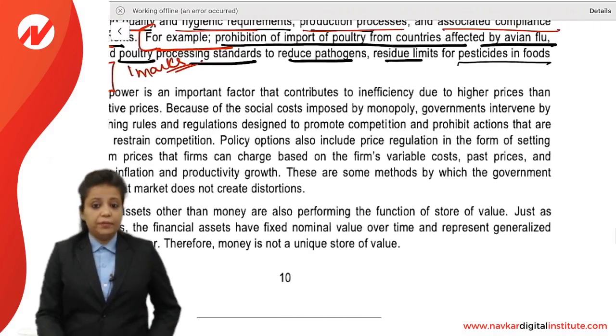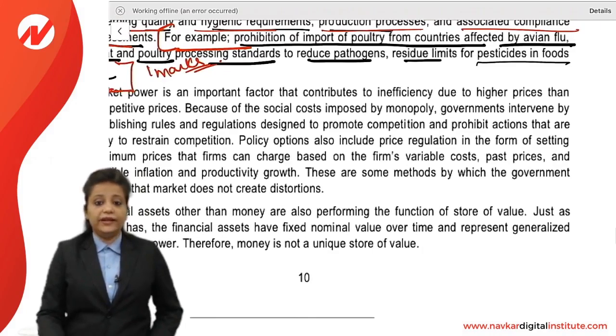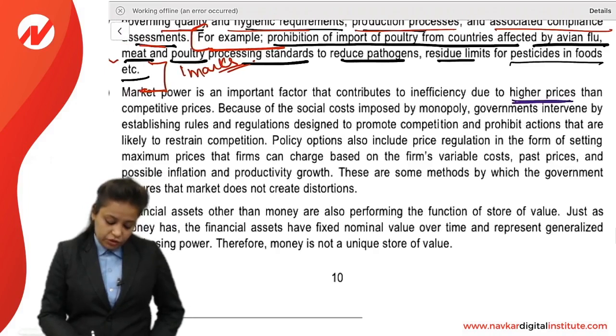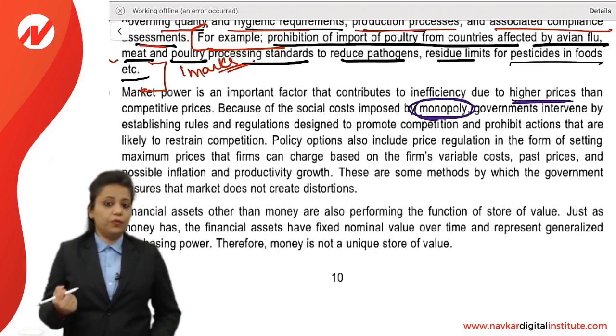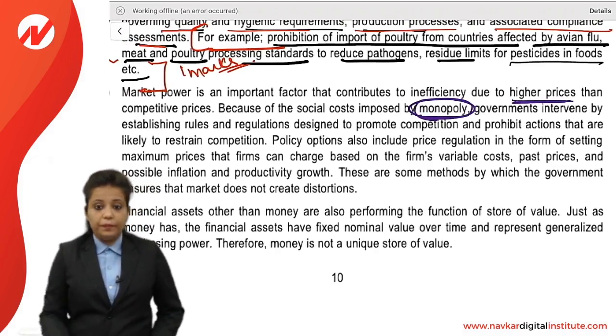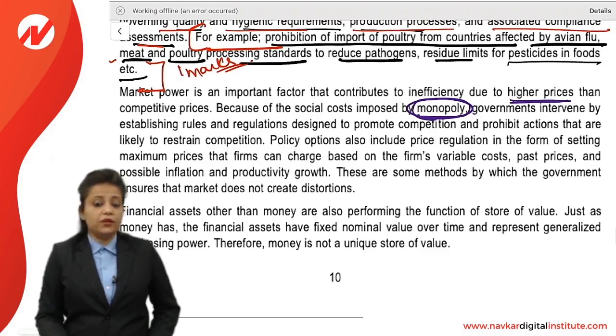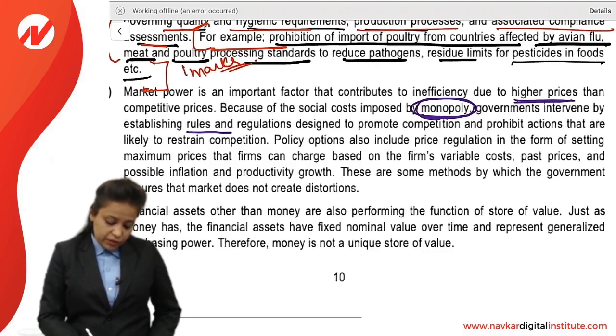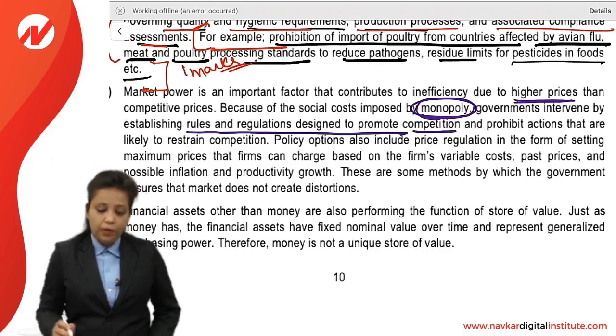So if there is a market power, so we know that it will increase inefficiency due to high prices. Because of the social cost imposed by monopoly, we know that market power, if there is a monopolist, he will charge more prices, there will be inefficiency. So because of the social cost imposed by monopoly, governments intervene by establishing rules and regulations designed to promote competition.